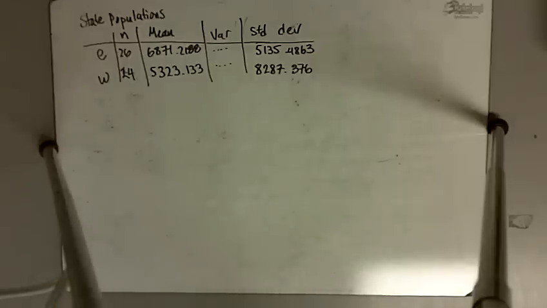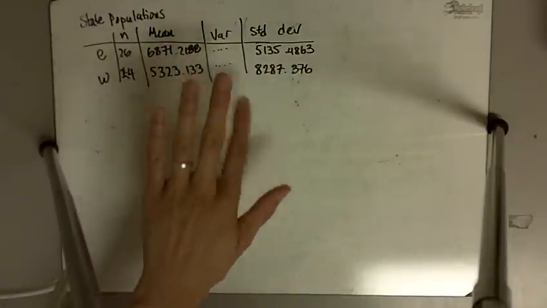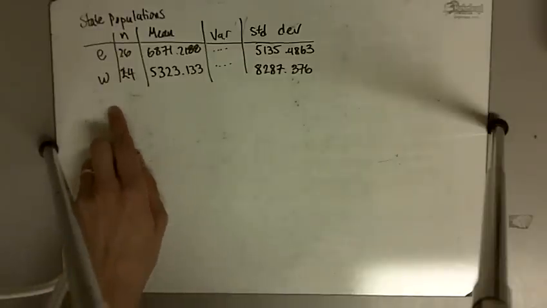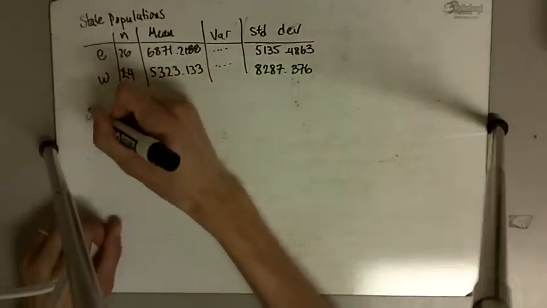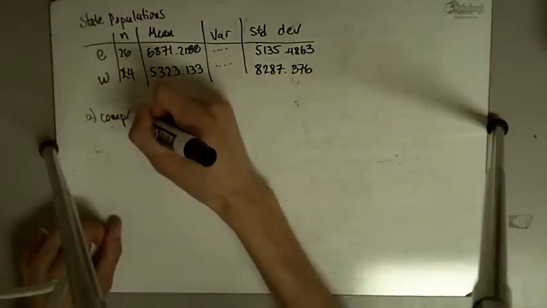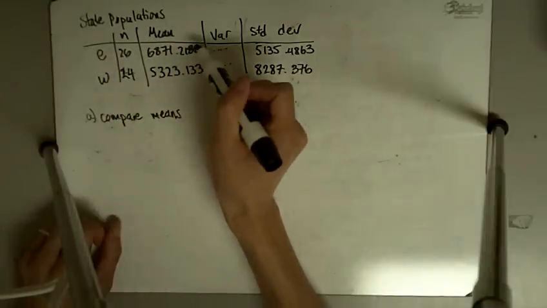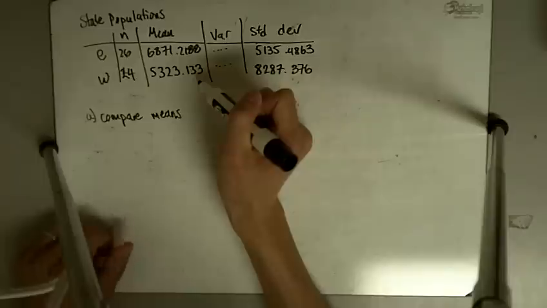State populations, and it says this is StatCrunch output, and I've kind of copied it. I skipped over the variance column, but this is east and west of the Mississippi, and we're looking at state populations in thousands. And so these are summary statistics, and it says compare the means in a sentence or two. Okay, so this is the mean of states that are east of the Mississippi, and this is the mean of states that are west of the Mississippi.